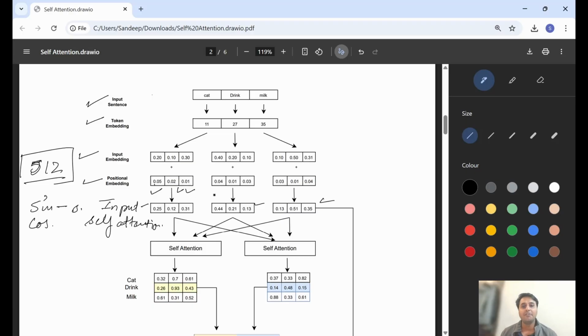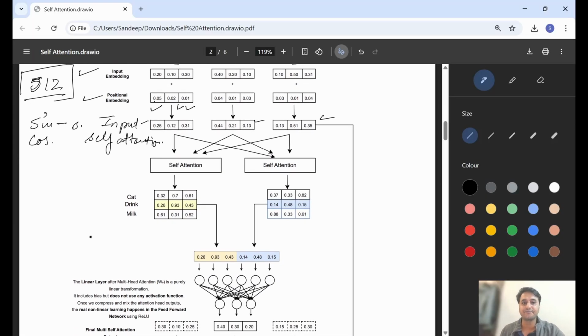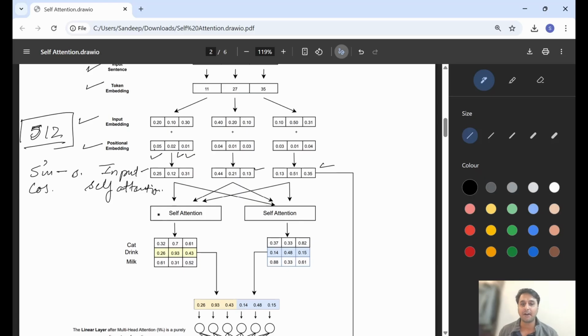Now, everything is happening in parallel till now. I guess you don't have any doubt till now. Now coming to the self-attention part. What is happening inside this flow? Each vector goes to the self-attention. For example, this vector is going inside, this vector also, and this vector also. There are 2 self-attentions I am using, but for now let's first understand what is happening inside this self-attention block. So let's start.